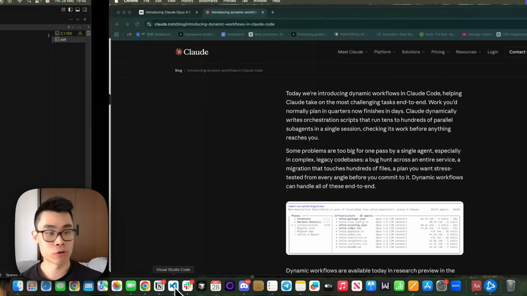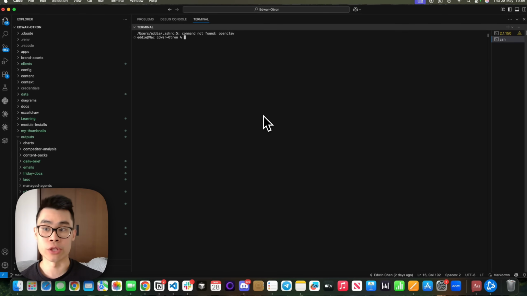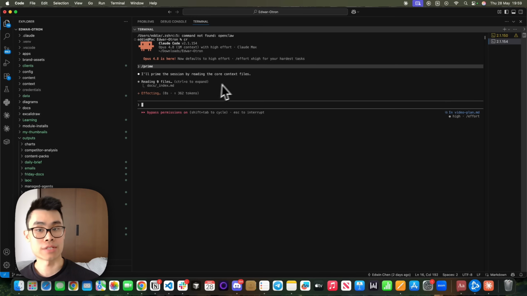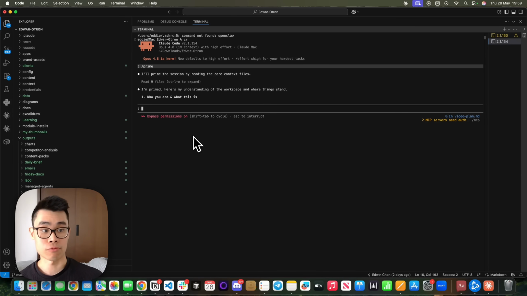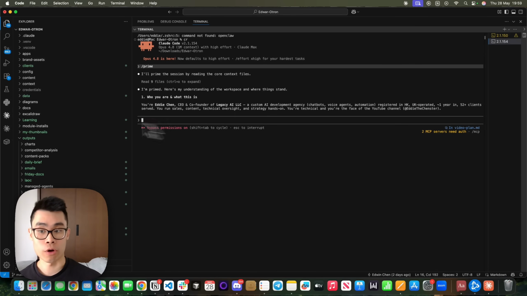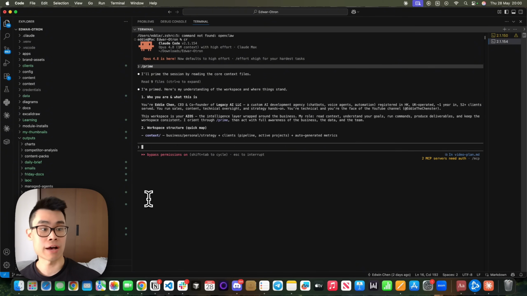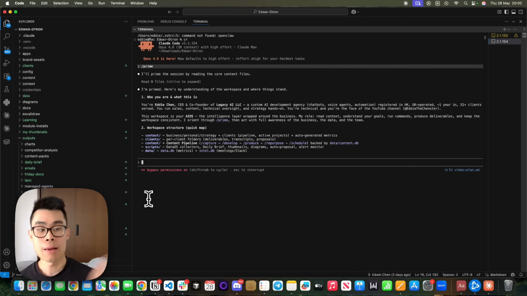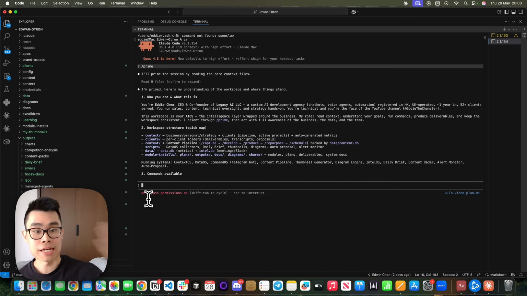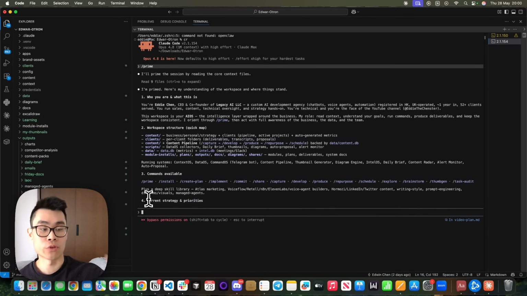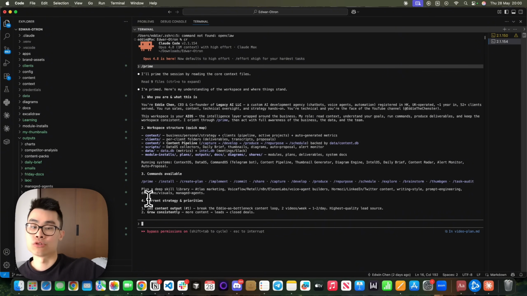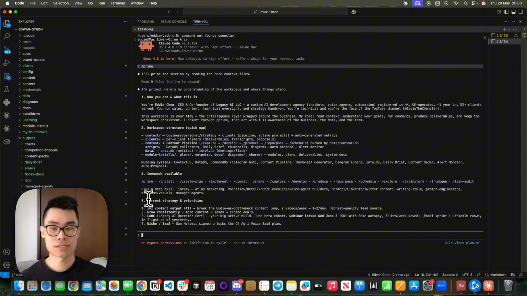So let me just open up Claude Code real quick. I'm using the Visual Studio Code extension inside the terminal, and I just type in prime, which is a built-in command for me, because my Claude workspace has all the files saved about my business, myself, and all the context. So every session, it will run this command so that it has all the context of my business and is able to use that context to do certain tasks.